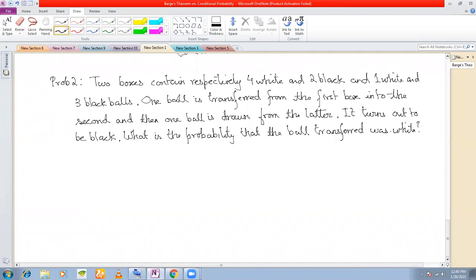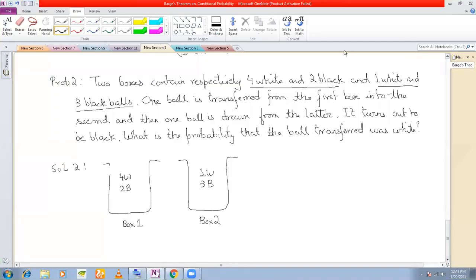What is the probability that the ball transferred was white? Now, if you see the problem, I've drawn the figure. The number of balls I have written. One ball is transferred from the first box, so you are transferring the ball from box 1 to box 2. You don't know which ball, but you're transferring one ball. And then you are picking out a ball from here, and it turns out to be black.